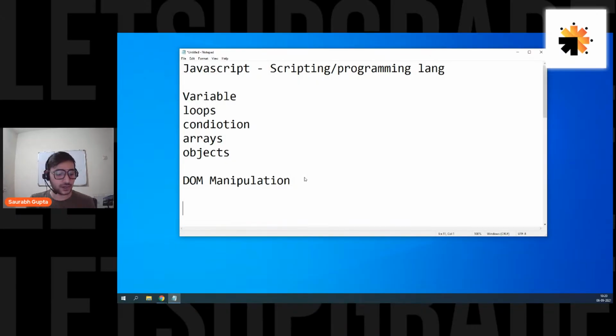But then in 2009, a person named Randall thought, why not extract JavaScript outside the browser and use it for something else? If JavaScript is also a proper programming language, why not extract it from the browser? Because till 2009, JavaScript was only a browser dependent language. That means the browser was the only place where JavaScript could execute. That's why it was only working with DOM manipulation.